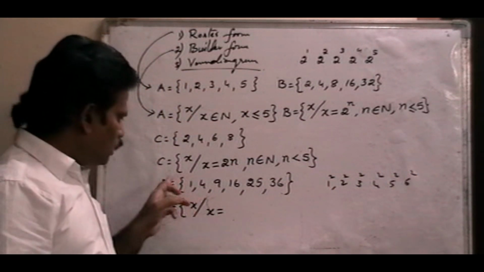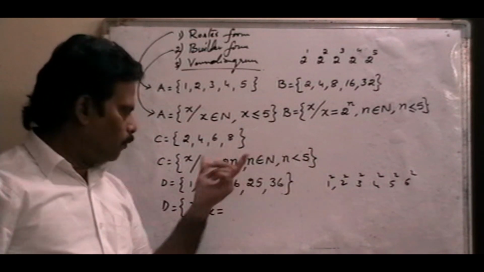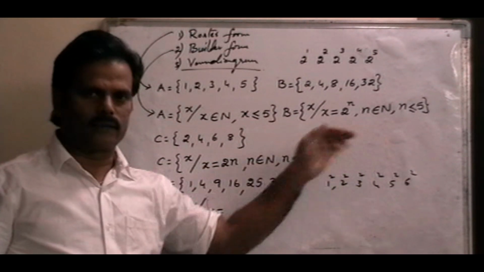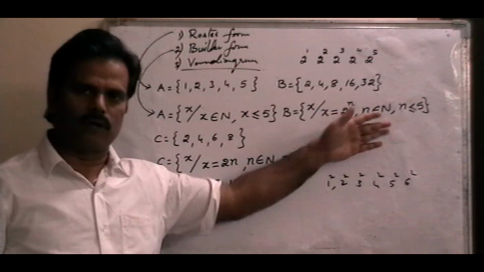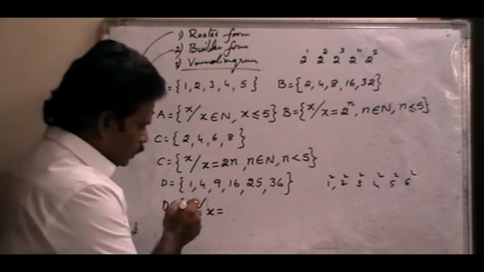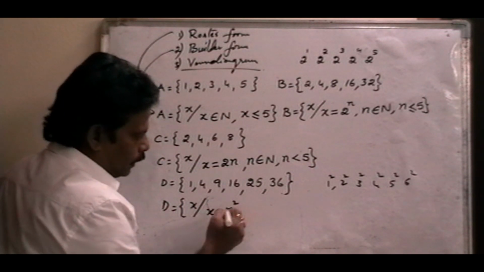So in this set each and every element is a perfect square: 1 square, 2 square, 3 square, 4 square. That means every element x is in the shape of n square.